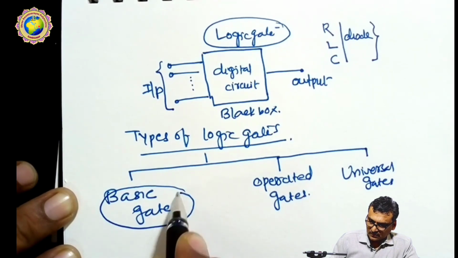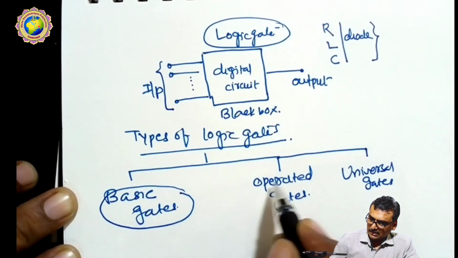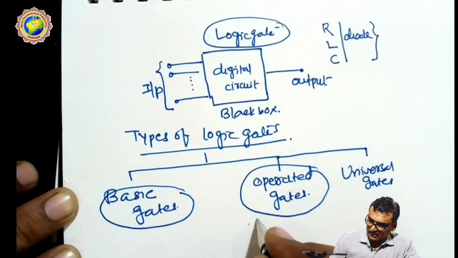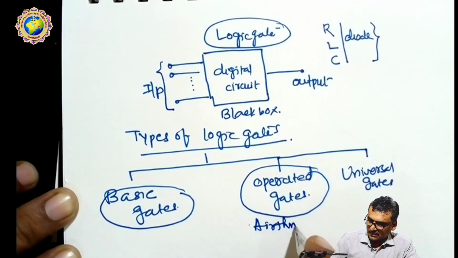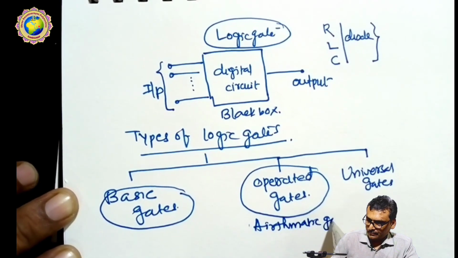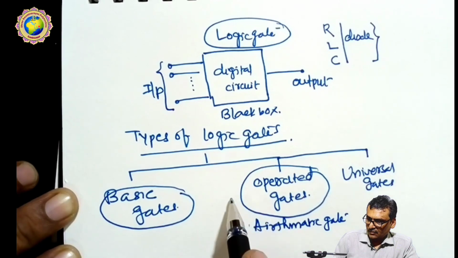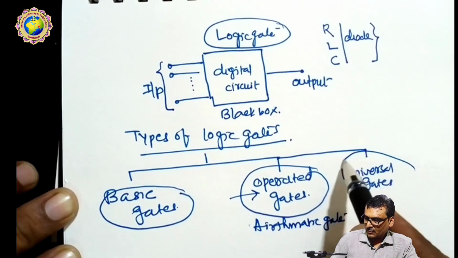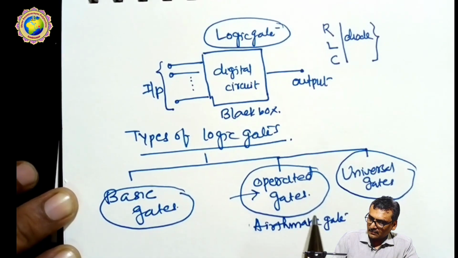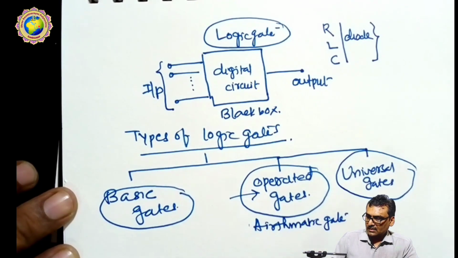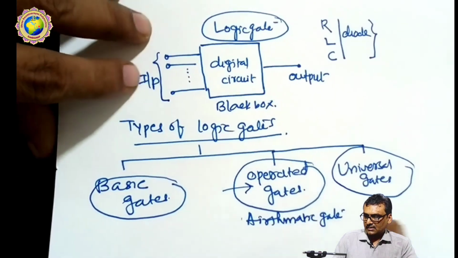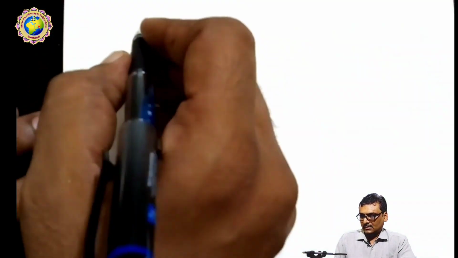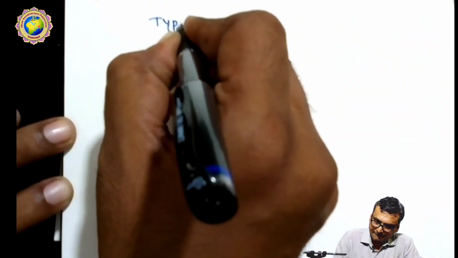So we discuss first the basic gates and then the operated gates or arithmetic gates. The calculation is done in operation, so they are called operated gates, and the third one is the universal gate. So these 3 types have different logic gates.